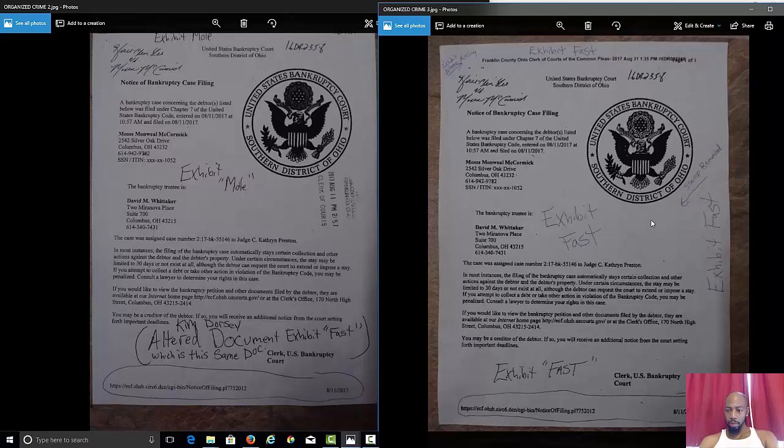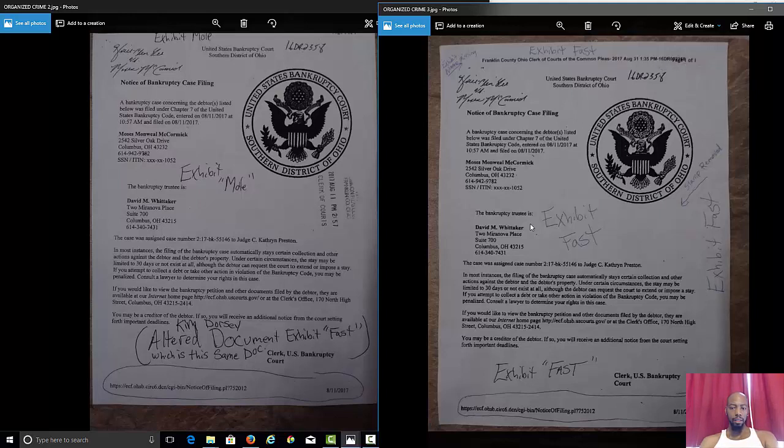They probably put like a piece of paper here and zero copy to remove that stamp because it's too clean. It's the same document. Okay? They went on ahead and removed this, and then they put their stamp on the top saying that they got it on the 31st of August at 1:35 p.m.